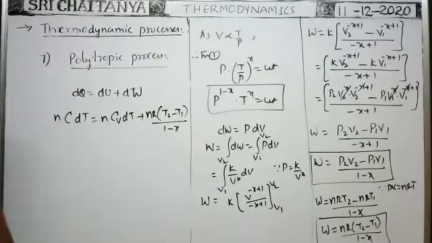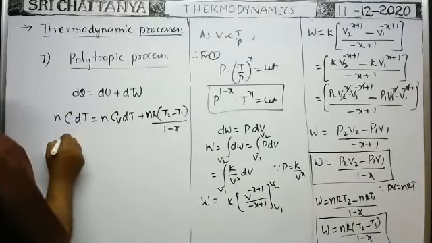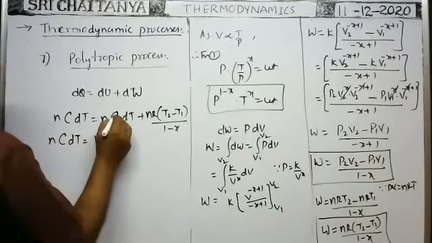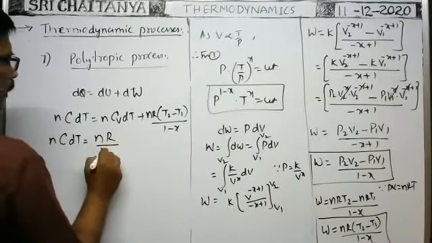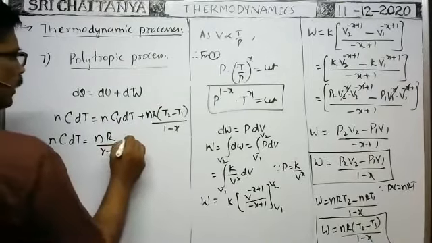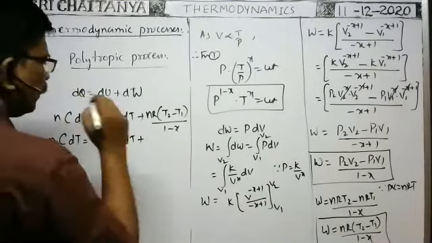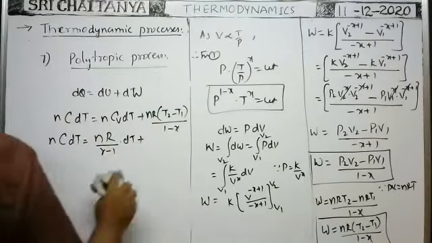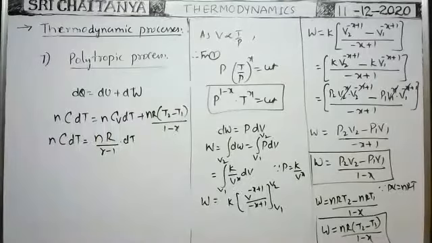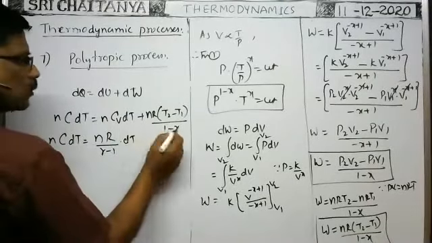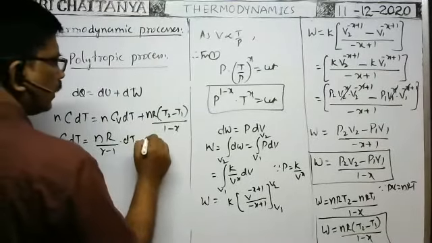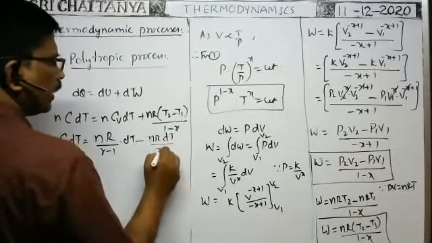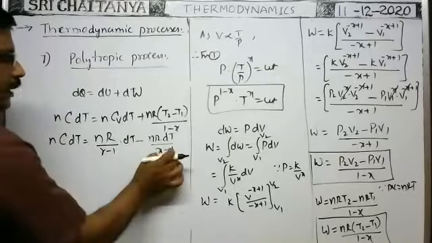Here nC dT is equal to n into Cv, we can write R by gamma minus 1, into dT, plus, write minus sign, write x minus 1. So minus of nR into T2 minus T1 can be written as dT by x minus 1, because we have taken minus common in the denominator.